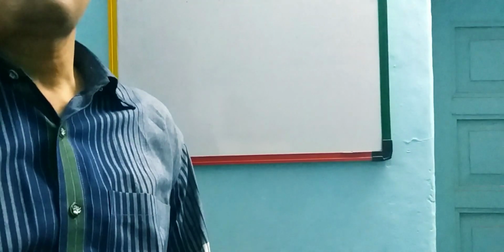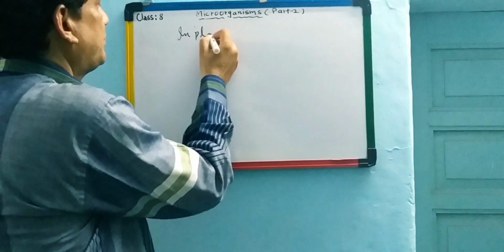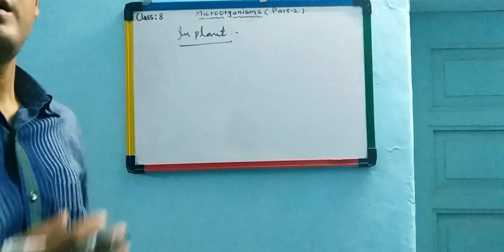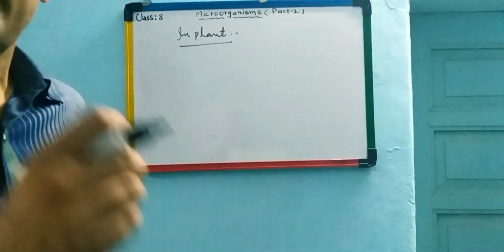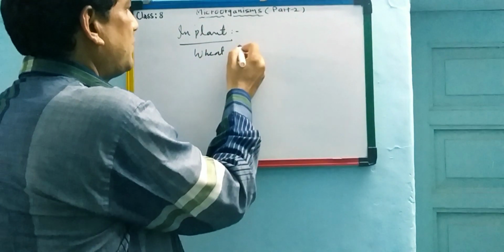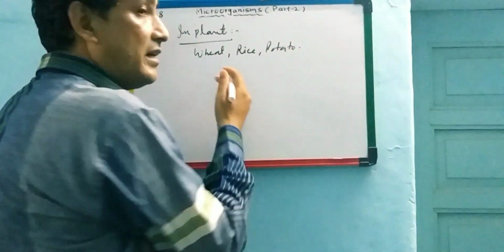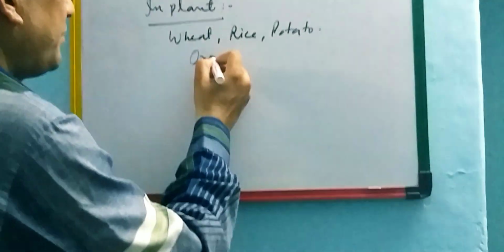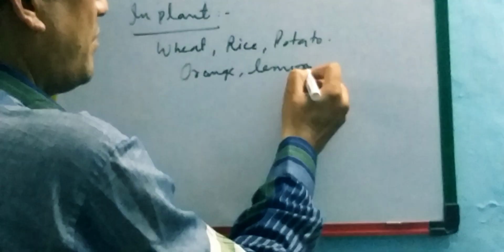Microorganisms are also very harmful in plants. In some crop plants, they cause diseases. Very common ones are wheat, rice, and potato. These are common crop plants. You can see many diseases are there. And some fruits like orange and lemon also get some diseases.